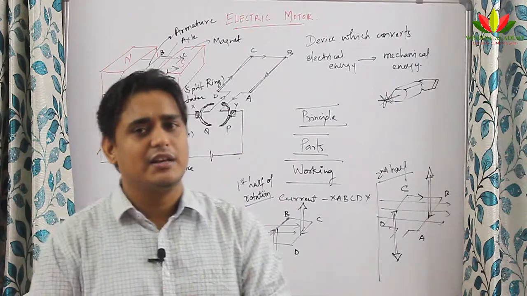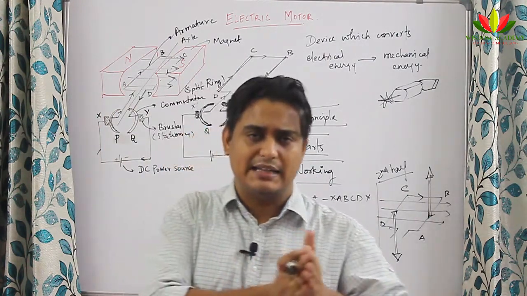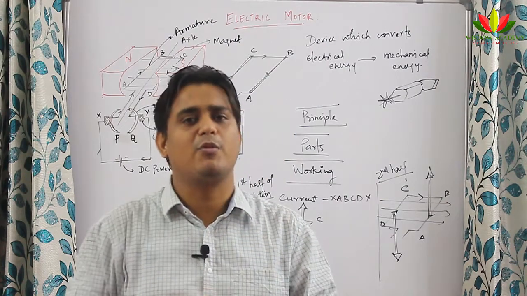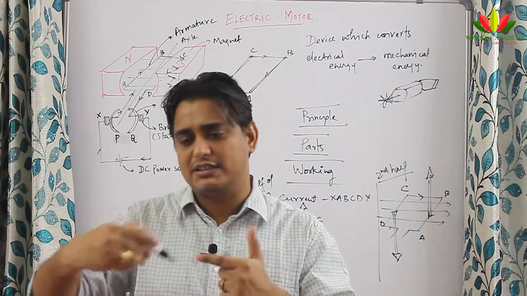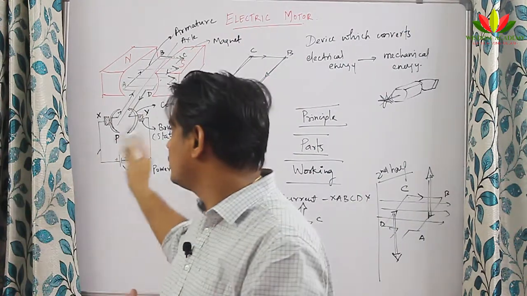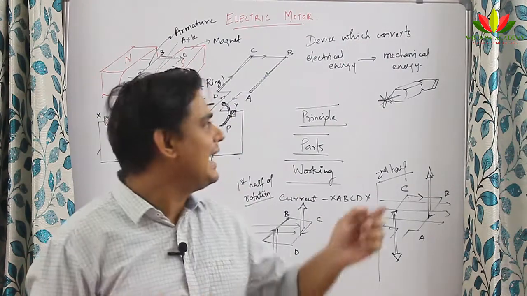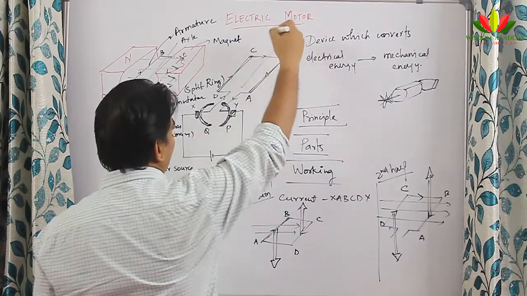So now we understood, with the help of this arrangement of armature kept in a magnetic field and the attachment of split ring type commutator and carbon brushes, how the motor works. When it starts moving, it is converting the electrical energy given by the DC source into mechanical energy. And the mechanical energy, which is attached like this on the outside, you can use however you want.